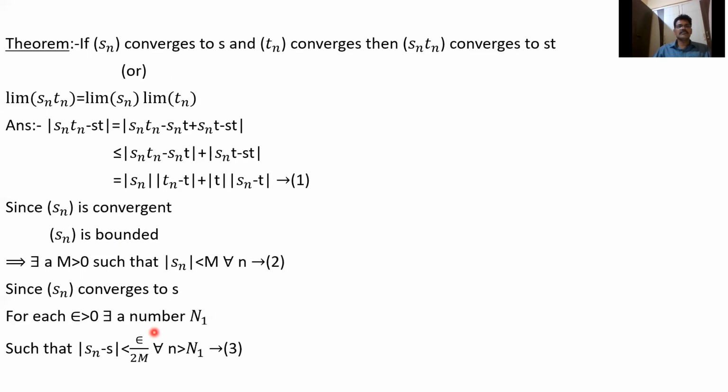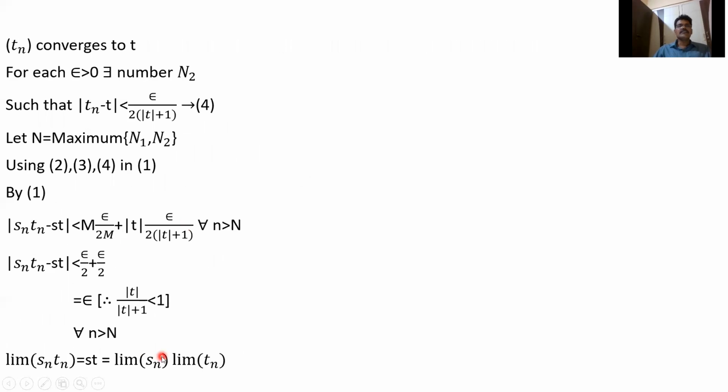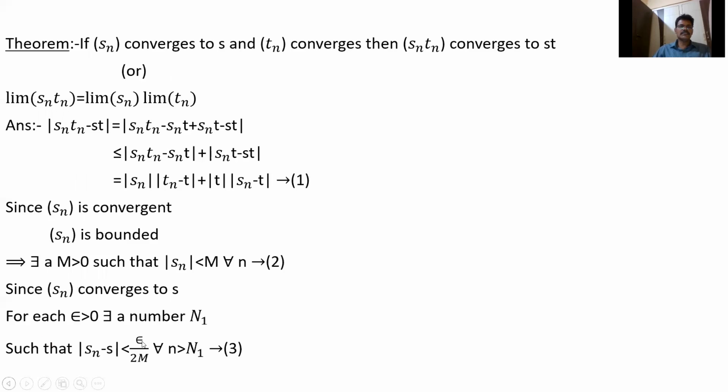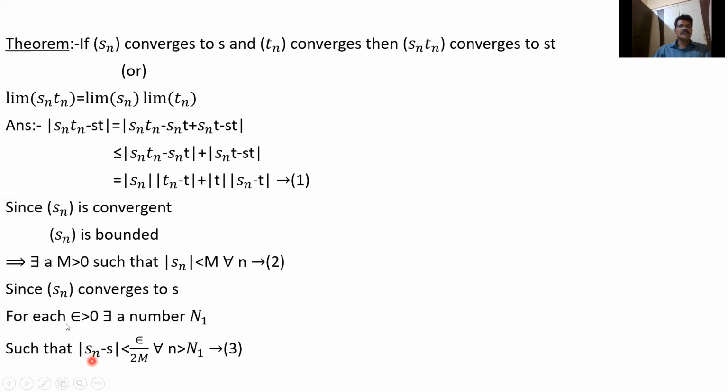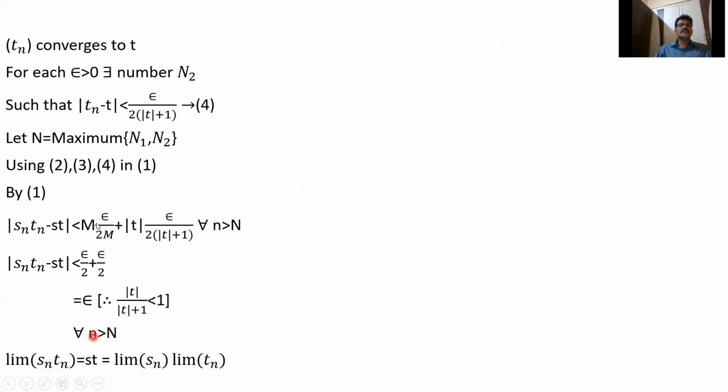Here we have to write epsilon by 2 into mod T plus 1. Here a mistake is done. Here we have to write epsilon by 2 mod T plus 1, and here we have to write epsilon by 2. Tn converges to T means mod Tn minus T is less than epsilon by 2m. Here we have to write mod Sn minus S less than epsilon by 2 mod T plus 1.